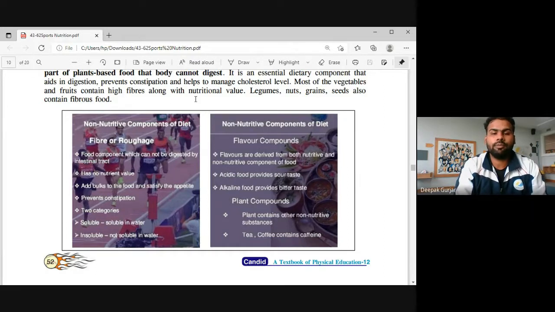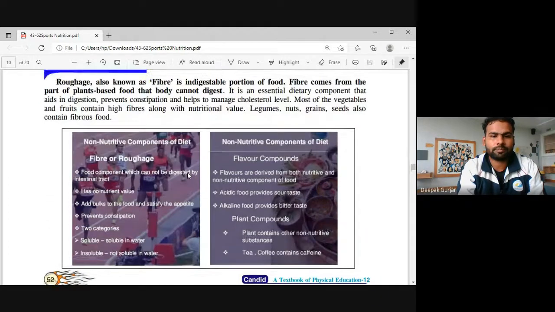Among the non-nutritive components of diet, there are also flavored foods, which give flavor, right? So flavors are derived from both nutritive as well as non-nutritive components of food. Like acidic food provides sour taste, alkaline food provides bitter taste, and plant compounds contain other substances. Tea and coffee contain caffeine, right? So if we talk about coffee, which contains caffeine, these are related to what?